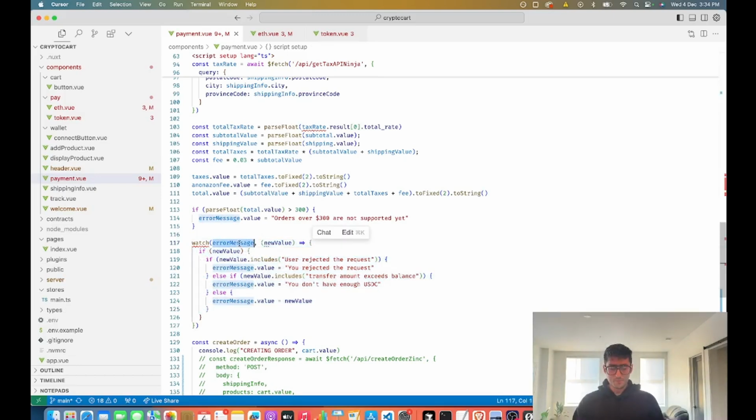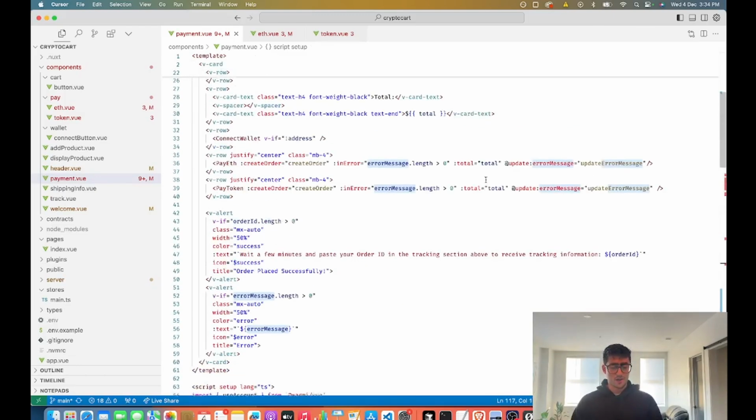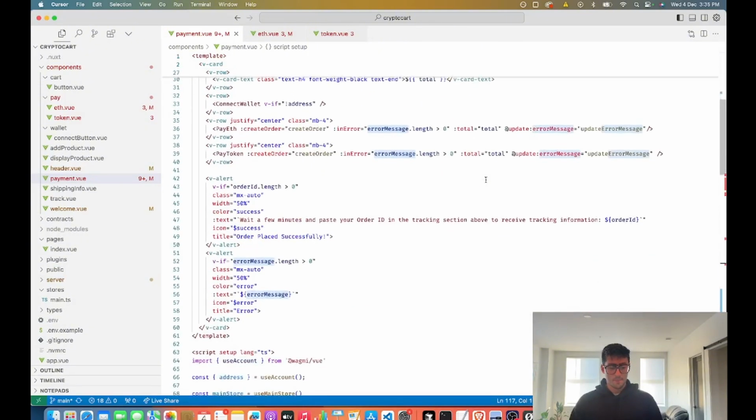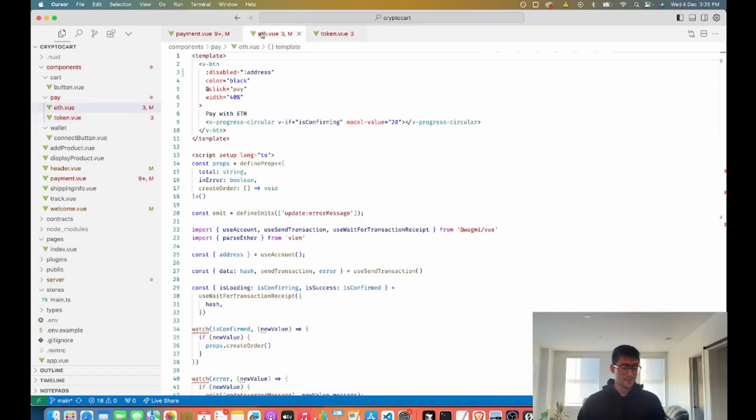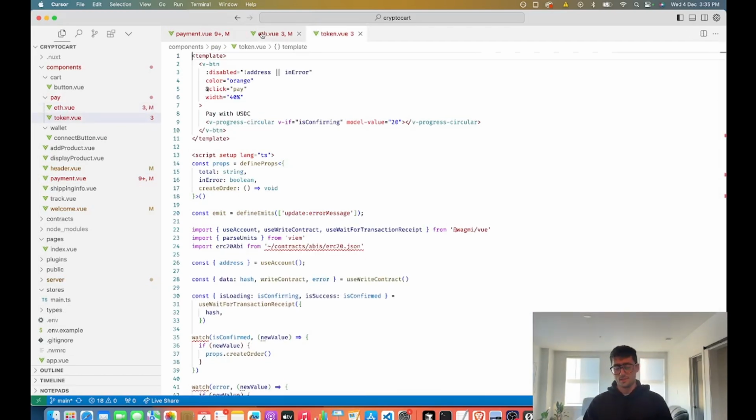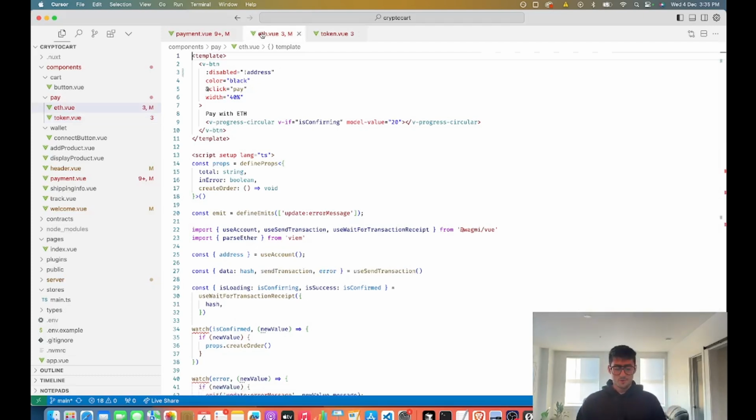That's it. And the only way that the error message value can change is inside of these payment components. There's a different component for ETH and token. If you want to pay with ETH, or with token, which in this case is USDC, these are the components to do that. And there are different components for reasons I will get into very shortly.